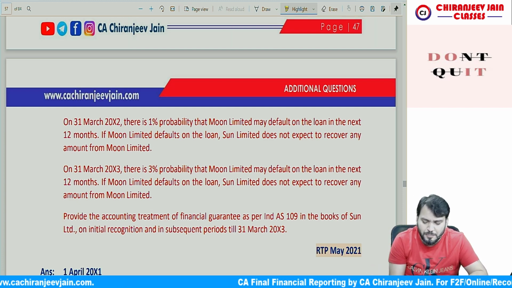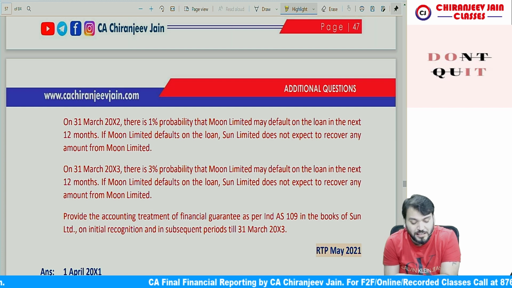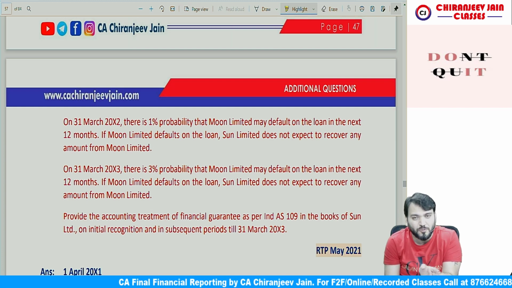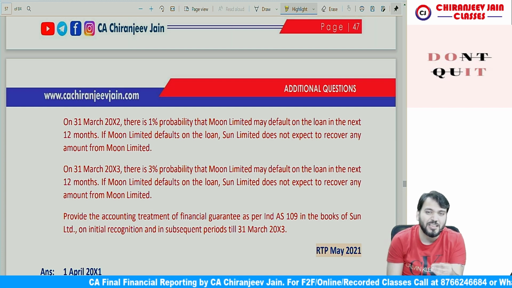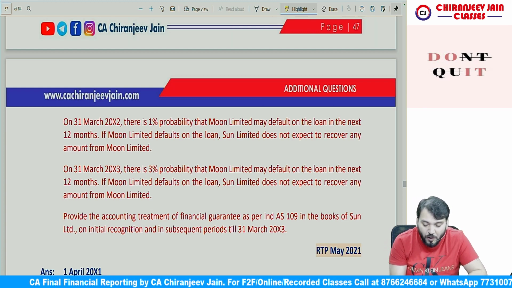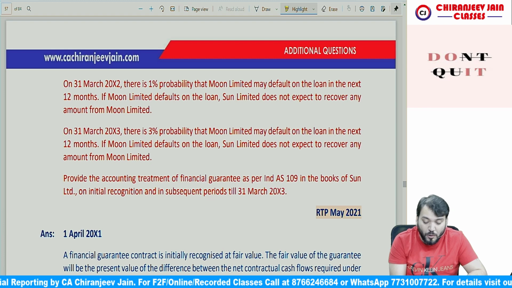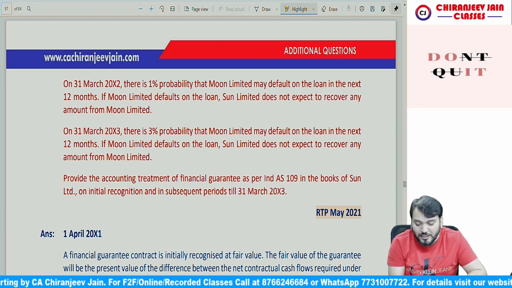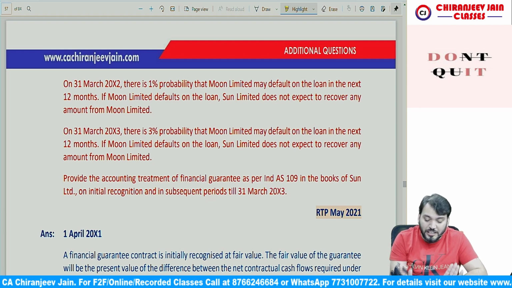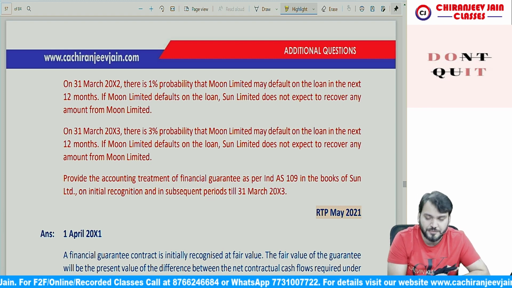Correct now. They have given that on 31st March 2003, there is a 3% probability that Moon Limited may default on the loan in the next 12 months. Of course, if they default, the liability of Sun Limited will increase. Yes, sir. If Moon Limited defaults, Sun Limited does not expect to recover any amount from Moon Limited. Provide the accounting treatment of the financial guarantee as per IND AS 109 in the books of Sun Limited on initial recognition and in the subsequent period till 31st March 2003.